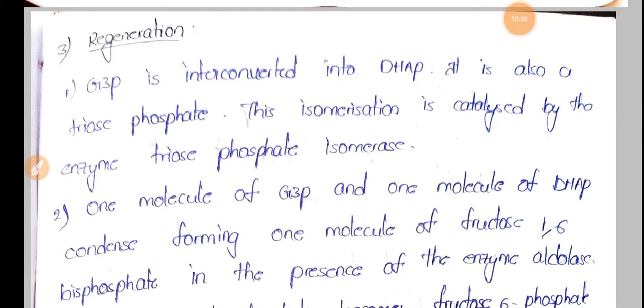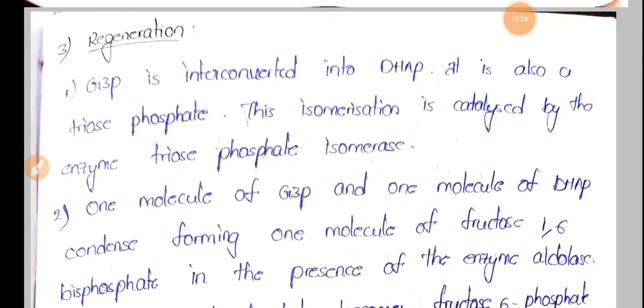This G3P can be converted into glucose by the reversal reaction of glycolysis.